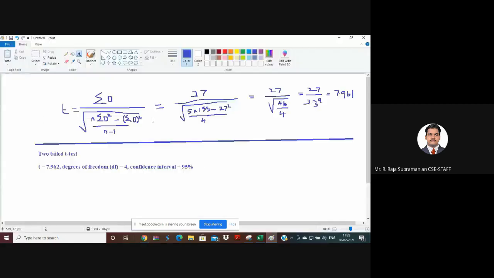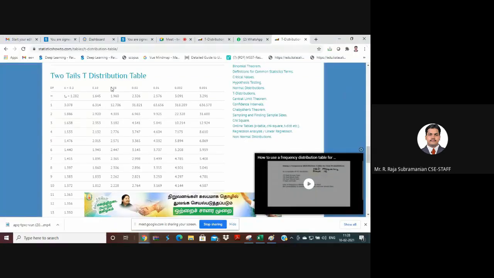Now what is our confidence interval? Our confidence interval is 95%. So how much do we lack? 100 minus 95, that is 1 minus 0.95. We get 0.05. That is the confidence we actually lack, and we take this to the intersection here. The degrees of freedom is 4 and the confidence we lack is 0.05, and the value which intersects both is 2.776. Am I making it clear?